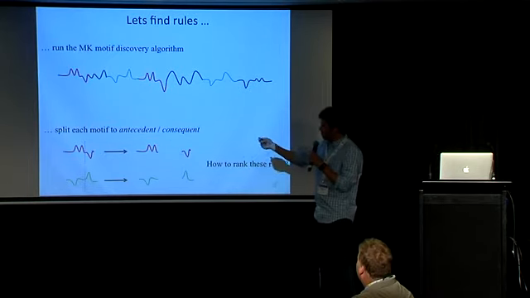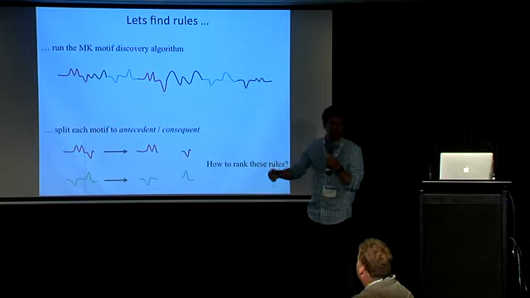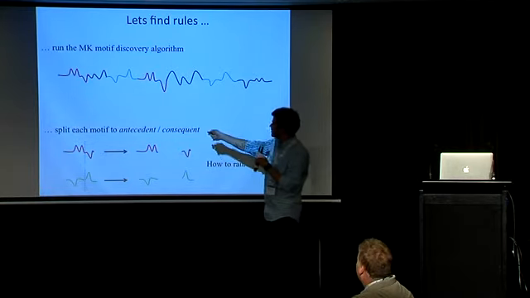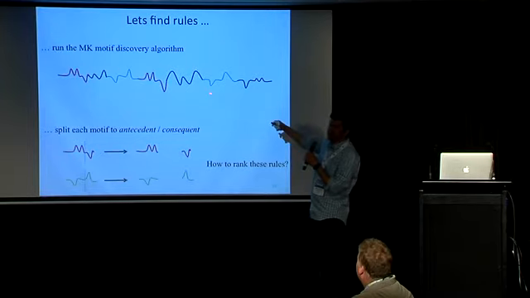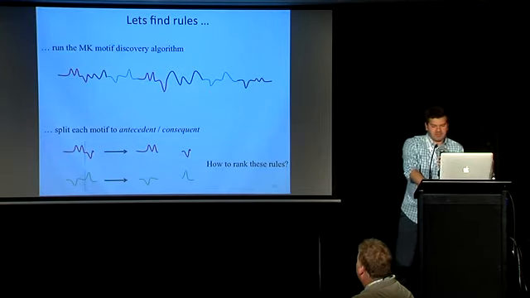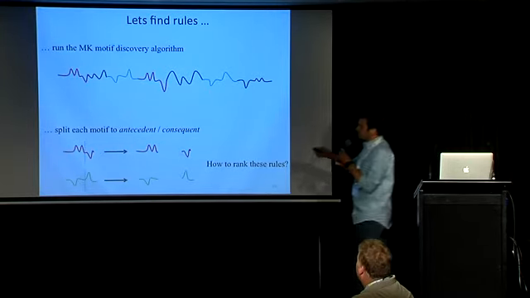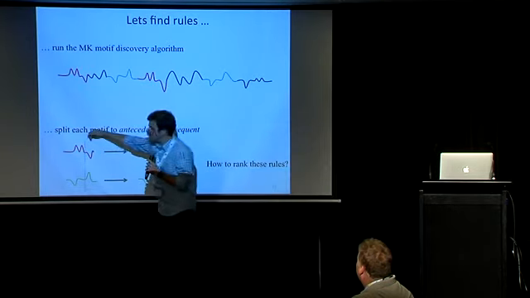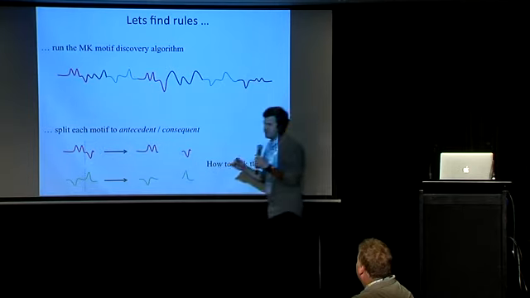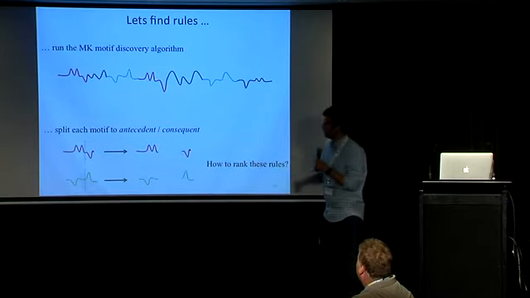Now, this is a simple case. So let's say we run the algorithm and we find two sets of motifs. One of them is the red one, and the other one is the green one. Now, in the next step, we split each of the motifs from some point. I'm saying from some point. I'll explain later how we find this.